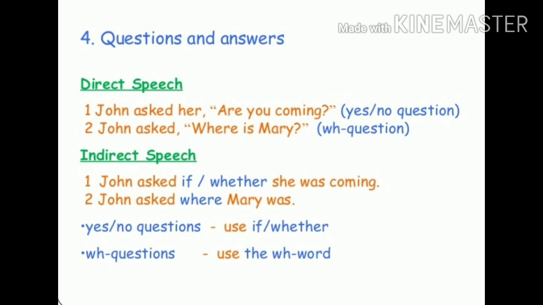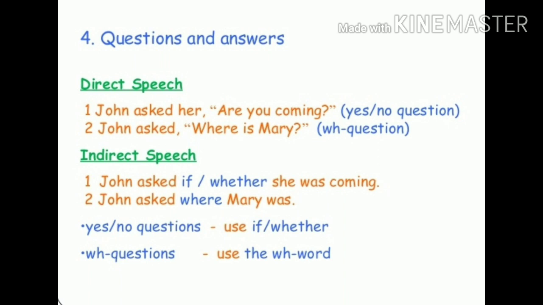Now, children, look at these examples. John asked her, "Are you coming?" It is a yes no kind question. Yes no kind questions begin with helping verbs like do, does, did, is, am, are, was, were, has, have, had, etc. Or they can begin with modal auxiliaries also like can, could, may, might, etc. Another type of question, John asked, where is Mary? So it is a WH question. It needs little explanation. So, children, you understand both the types of questions and the changes required.